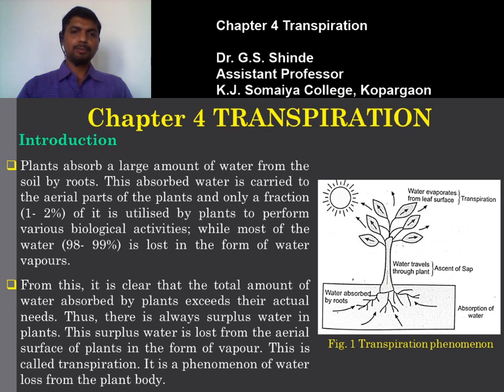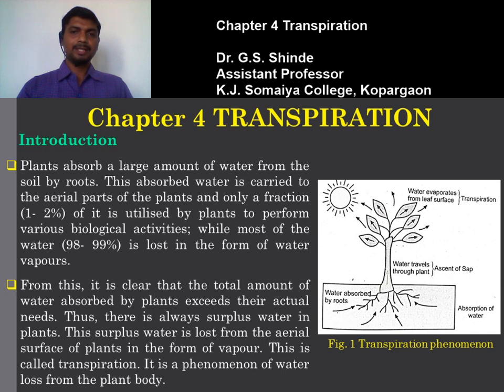So the total amount of water absorbed by the plant is evaporated during daytime, when there is sunlight and high temperature. A large amount of water is evaporated from the aerial surface of the plant, the part that possesses leaves and stem. Most of the water loss takes place through the leaves, more precisely from the stomata.